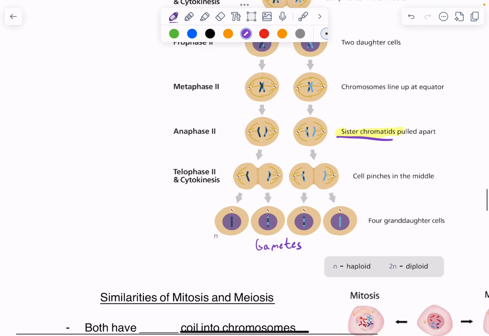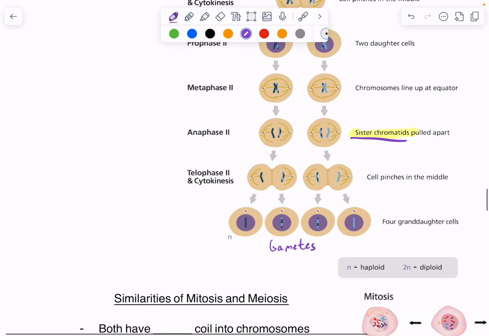All right, so one other thing to note is that meiosis in males and females are going to look slightly different. So males, they go through this process called spermatogenesis.